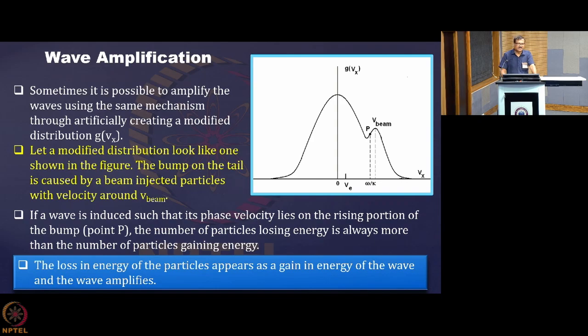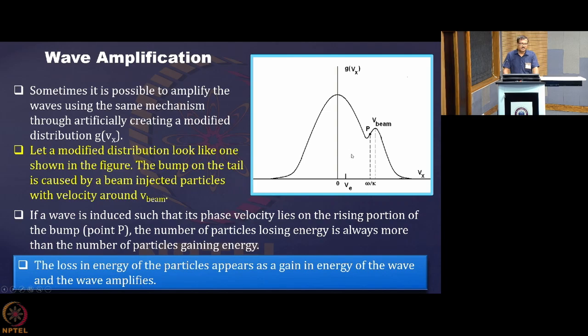So that's how the wave can be amplified if this kind of modified distribution exists, and that can be created by injecting a beam of a particular distribution, so that you get the modified distribution in this form.